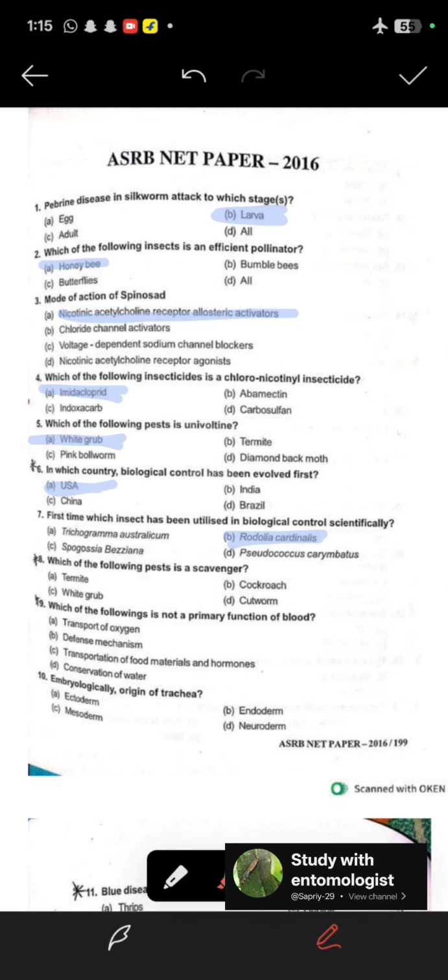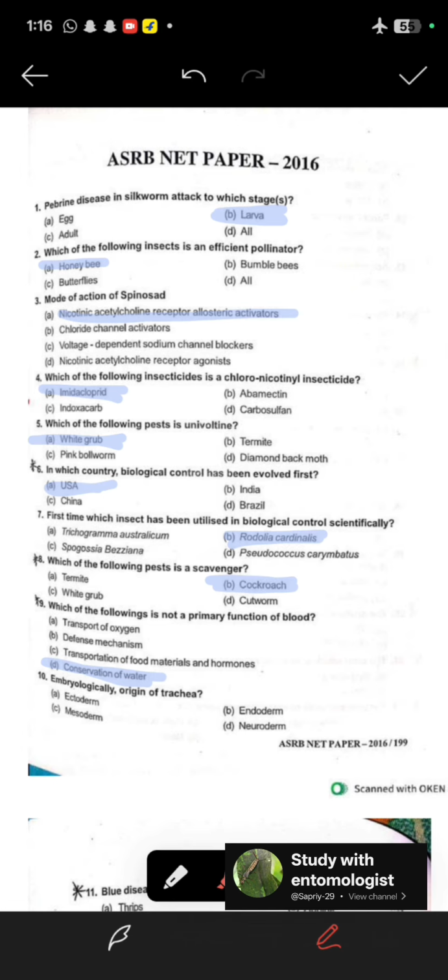Now the eighth question, which of the following pests is a scavenger? In the options, cockroach is the correct answer. After that, which of the following is not a primary function of blood? Transport of oxygen is a function of blood. Defense mechanism is also correct. Transport of food material and hormones is also correct. Only conservation of water is not a primary function of the blood. So here the answer is conservation of water.